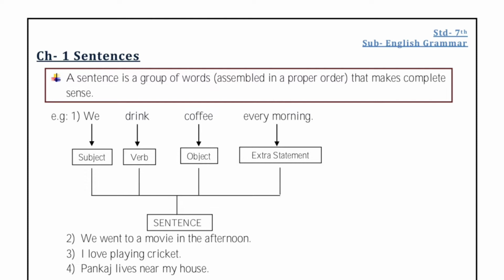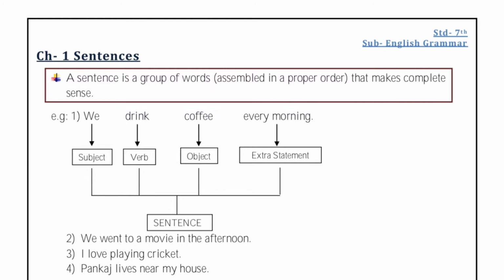A group of words assembled in a proper order that makes complete sense is known as a sentence.